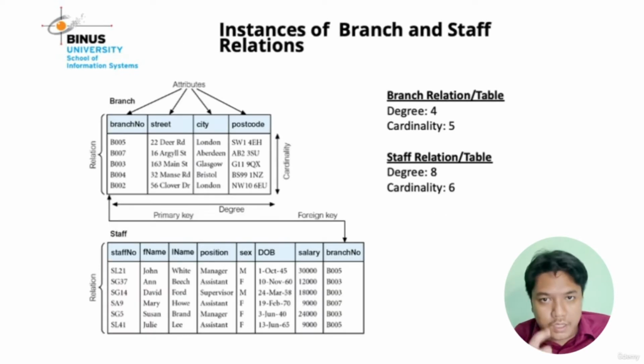This is the instance of the branch and staff relations. You can see in the picture the instance of the branch and staff relations. In the branch table, there are the attributes branch number, street, city, and postcode.